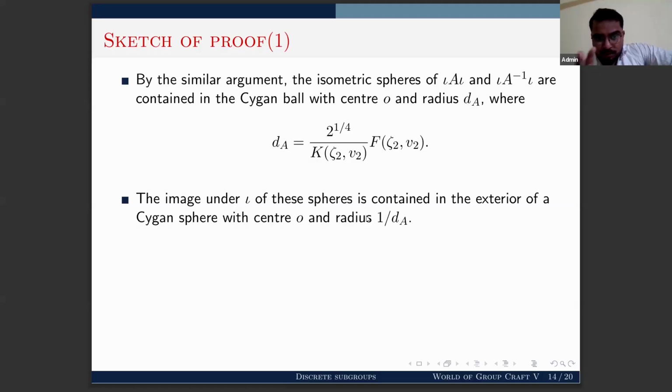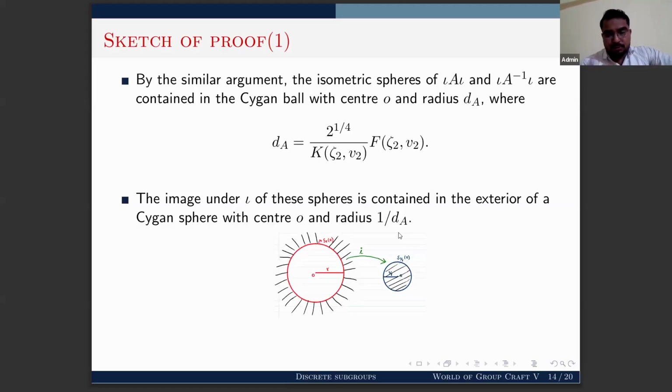Now for getting our fundamental domain, we have to see the image under ι of these isometric spheres, and it is contained in the exterior of a sphere with center 0 and radius 1/dA. This is because if you take ι acting on the sphere with center 0 and radius r, it will map the exterior of this sphere to the interior of a sphere with center 0 and radius 1/r. And due to this fact, we have this. Now we have the description of the fundamental domains.